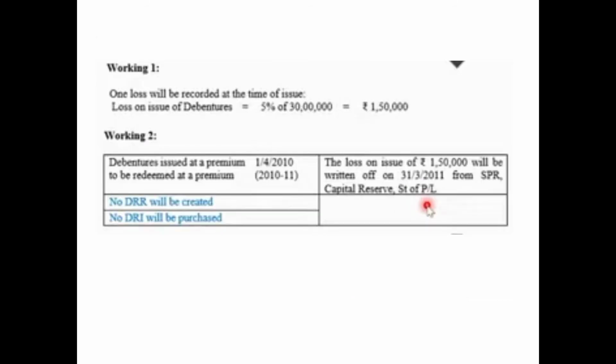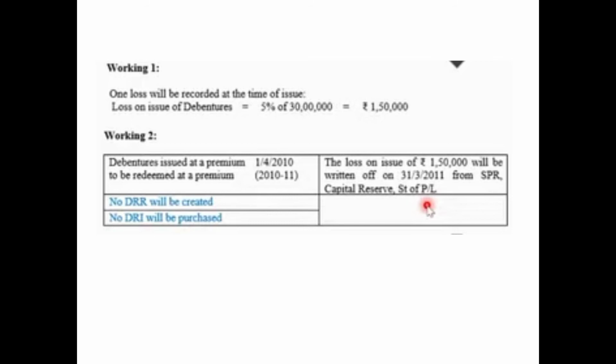So let us begin first of all. There will be one loss which will be recorded at the time of issue, that is the loss on account of the premium which is to be paid at the time of redemption, and this will be recorded on the issue of debentures, that is 5% of 30 lakh, 5% of the face value, that is 1,50,000.